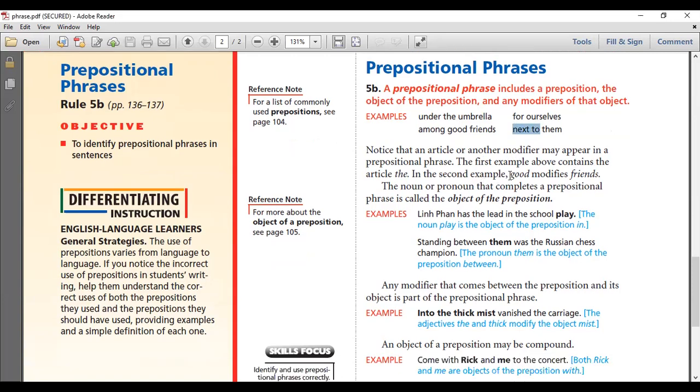Okay, so let's look here. Lynn Fan has the lead in the school play. Where's my prepositional phrase in the sentence? Lynn Fan has the lead in the school play. Ruqayya? Has. Okay, has is the verb. I am looking for the prepositional phrase in the sentence. In. Give me the prepositional phrase. In is the preposition alone.